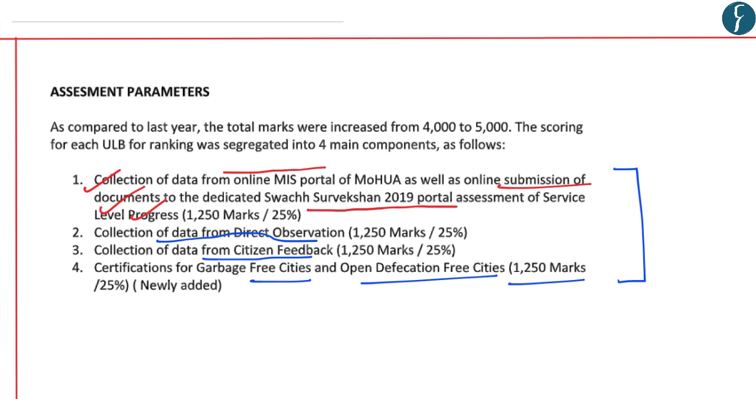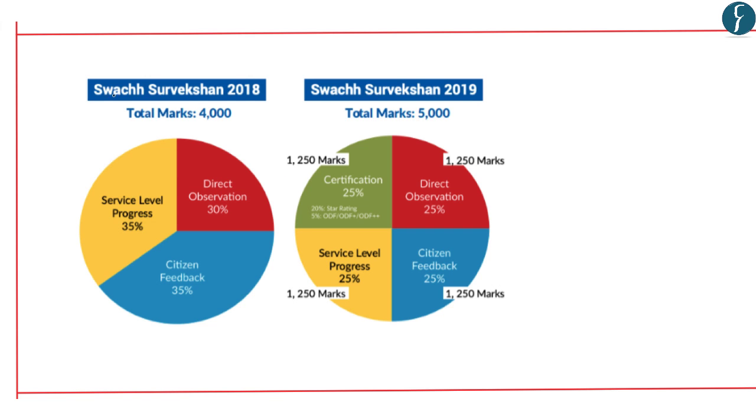Now, another important point to be highlighted is that as compared to last year, the total marks for the Swachh Survekshan of 2019 have been increased from 4,000 to 5,000. In the Swachh Survekshan of 2018, the marks allotted were 4,000, whereas this has been increased to 5,000. So when you compare Swachh Survekshan 2018 with that of 2019, we find that the 2018 survey comprised a total of 4,000 marks, whereas the Survekshan of 2019 comprises a total of 5,000 marks.